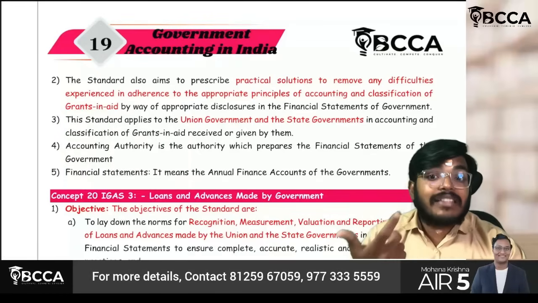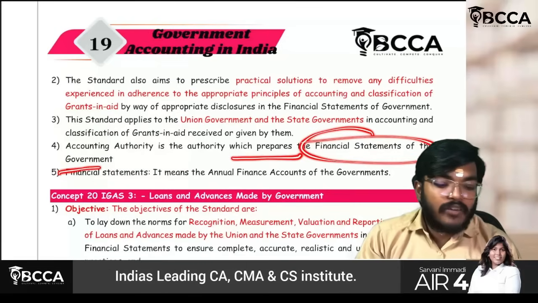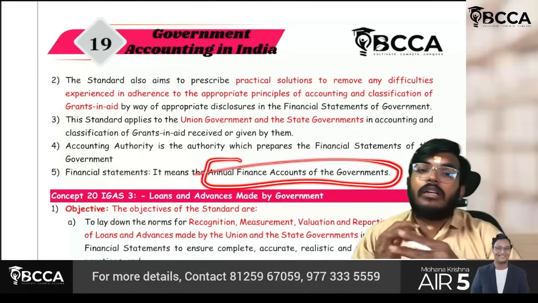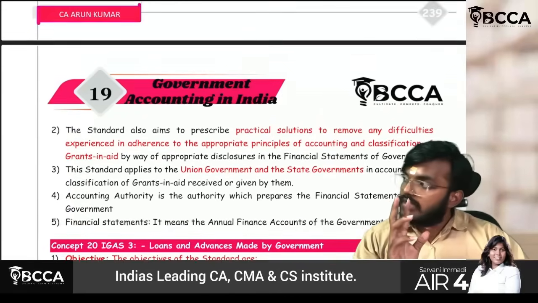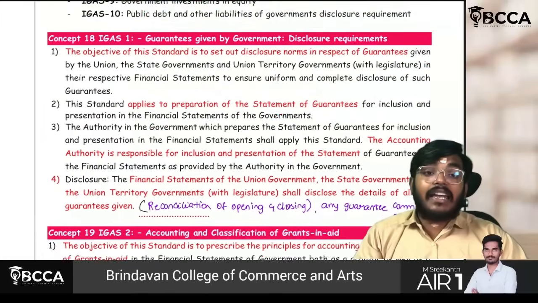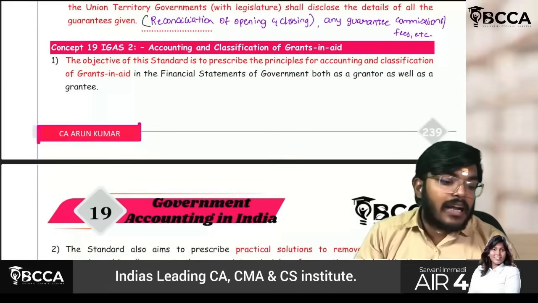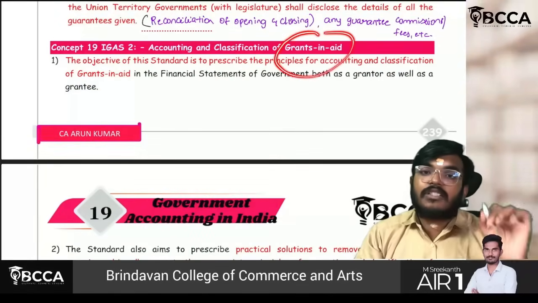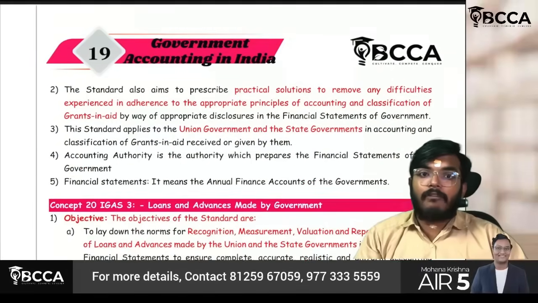Next thing though, sir, who is the accounting authority? It is nothing but the person who prepares the financial statements of the government. Financial statements means annual finance accounts of the governments. You just have to remember the names. If you remember the names, the content you can copy paste. IGAS 1, guarantees given by the government. IGAS 2, grants in aid, accounting and classification. Accounting and classification of grants in aid will be covered in IGAS 2. Okay, fine.